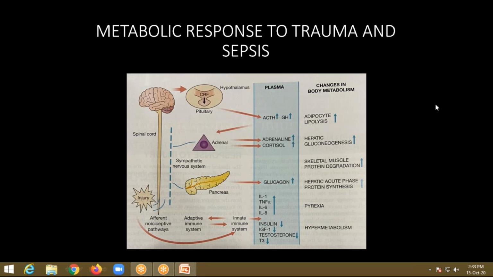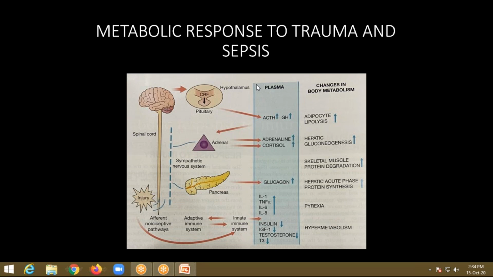So in surgery, what you will generally see, I'm telling you: when you do a surgery for a patient, or you see patients with trauma coming to the casualty department, or patients who come to the casualty department or the surgical OPD with some infection, like a diabetic foot infection, in these patients you will see this scenario.